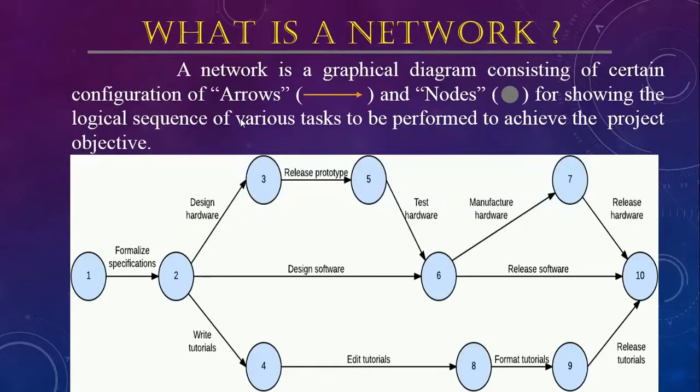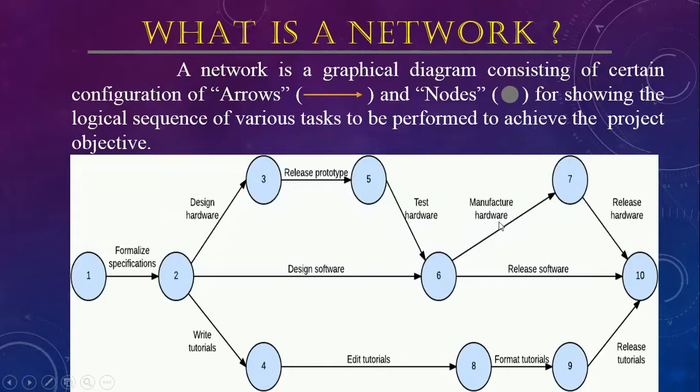So what exactly is a network? I'm showing it, and you can see it in the slide. Basically, a network is a graphical representation, which we have seen in earlier slides. I'll read it once again. A network is a graphical diagram consisting of a certain configuration of arrows, like test hardware, design software, release software, and nodes for showing the logical sequence of various tasks to be performed to achieve the project objective.